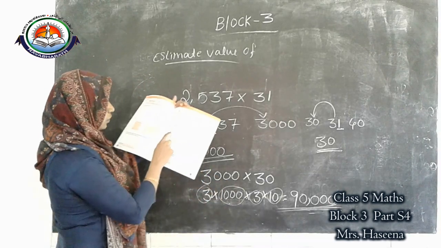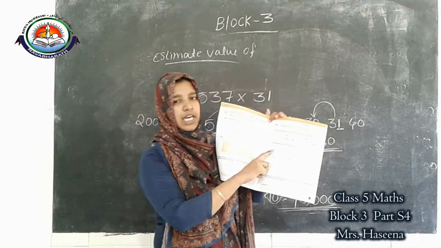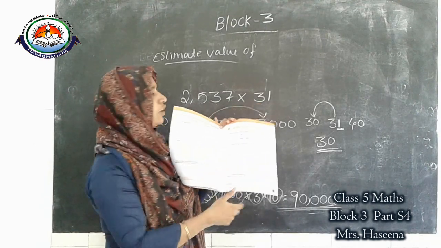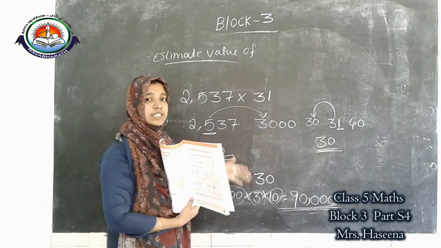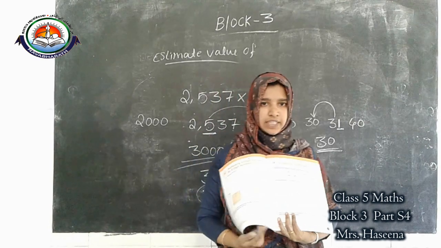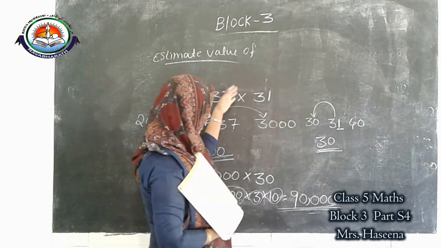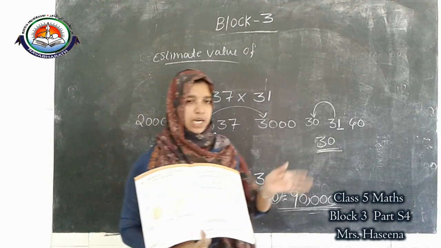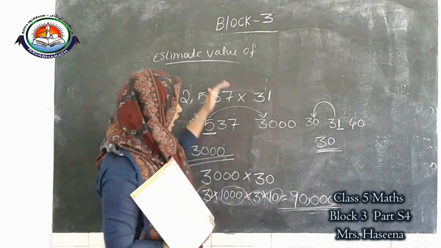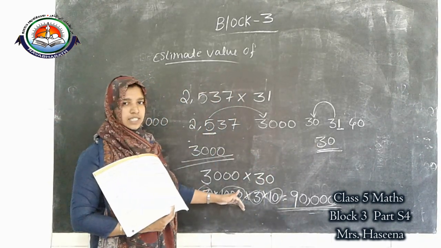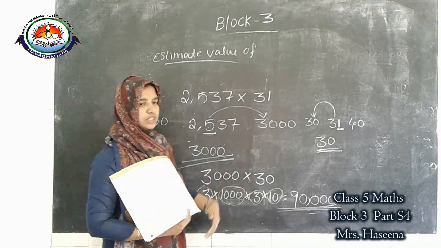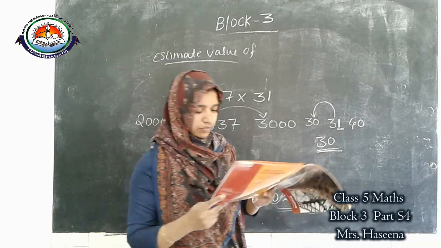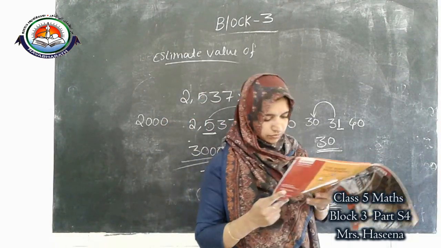In your workbook, you can see another method. Compared to that method, what we studied is the easy method. That's why I selected this one. Understood? Both are correct, but compared to that method, our method is easy. So you can follow this method. Understood? Okay. The last one, word problem.